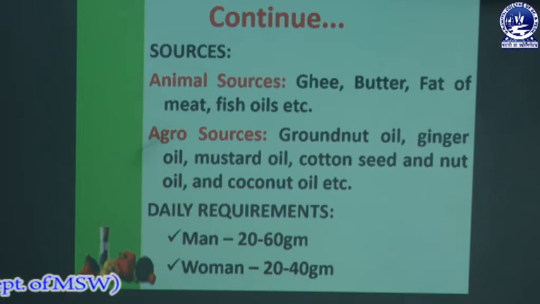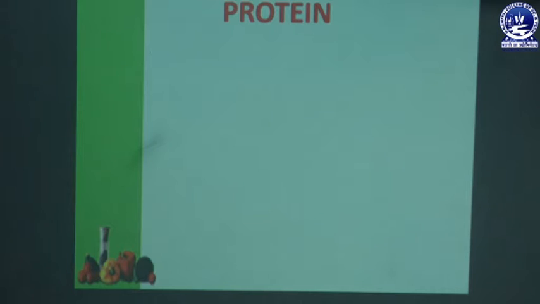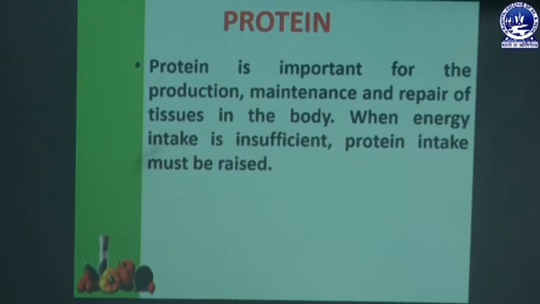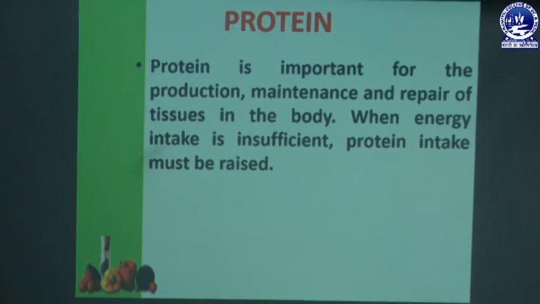for our health. Next we will discuss protein, which is also a macronutrient. Protein is important for the production, maintenance and repair of tissues in the body. When energy intake is insufficient, protein intake must be raised. Protein is an important factor to produce, to maintain and also to repair the tissues and damaged cell organs, because protein always provides us energy, and protein provides energy to do hard work.